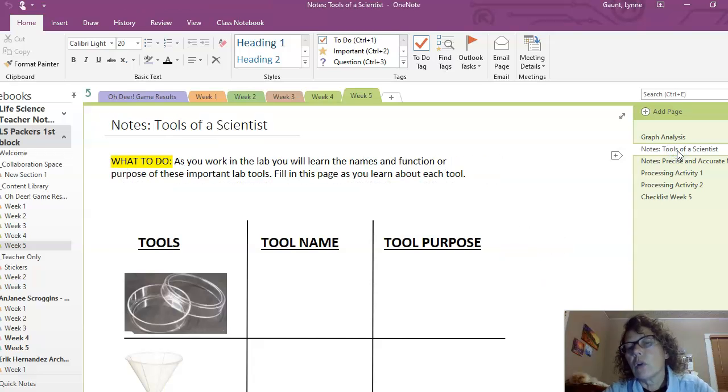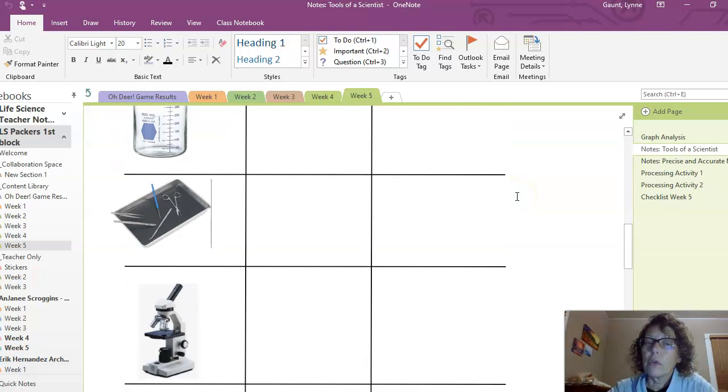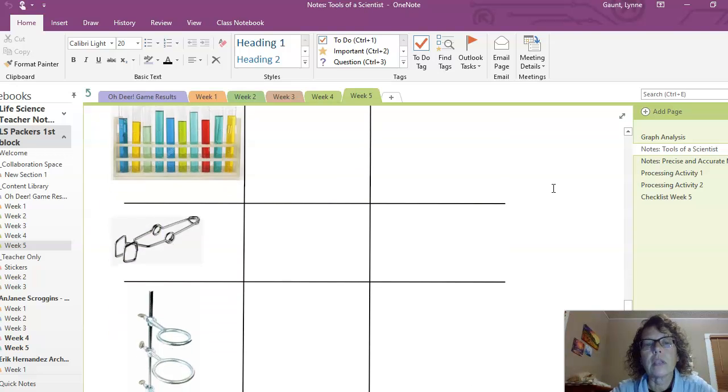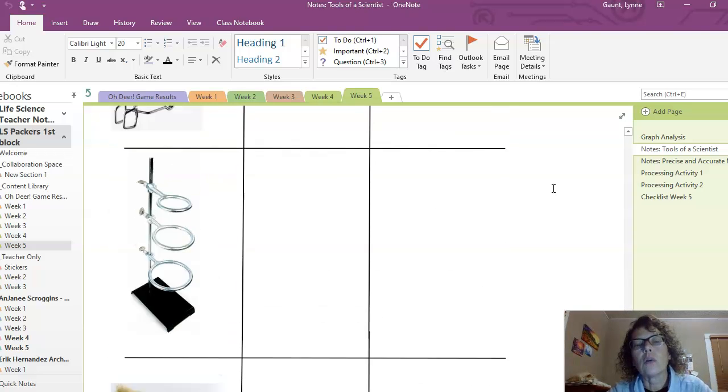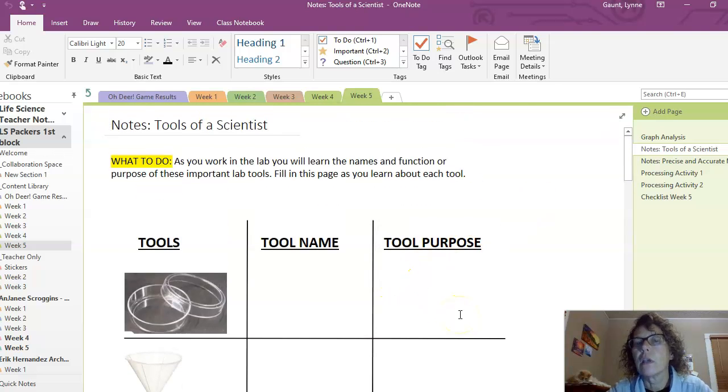We have 2 pages of notes this week because we are learning about tools, and I wanted you to have pictures of those tools in your notebook, so if you ever forget the name of them, you can come back and look at this page in your notebook. And not only can you look up the name, but you'll be able to read what the purpose of the tool is. We're doing this in class, but if you missed class on this day, these are still things you can find by doing some research on the internet. Okay, if you have trouble finding any of them or you get a couple of different answers, ask me about it. I'd love to talk to you about it.